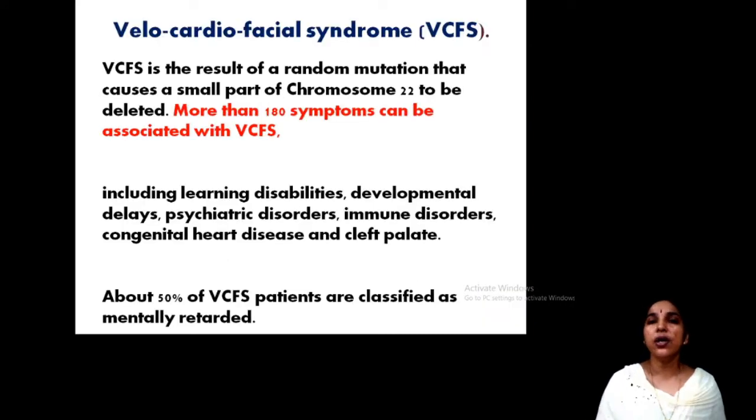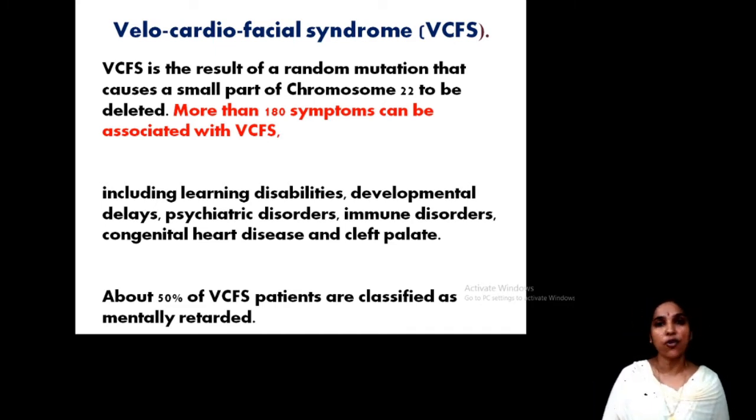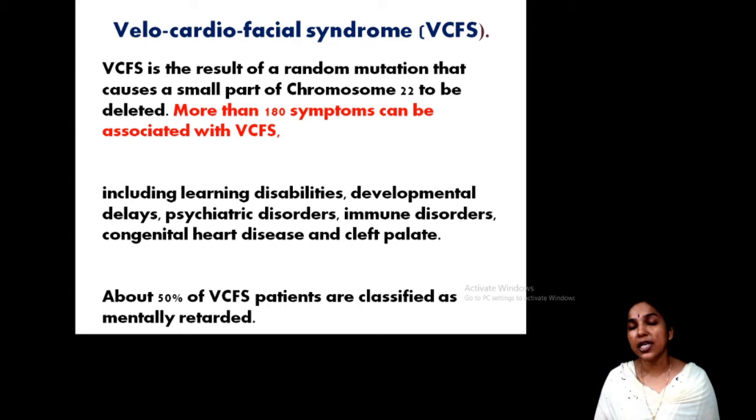Then we can discuss this DiGeorge syndrome or velocardiofacial syndrome, or you can call it VCFS in short form. So, what is actually this? This is a mutation in a small part of chromosome number 22 and that part becomes deleted. As I already told you, more than 100 symptoms, about 180 symptoms, can be seen associated with VCFS.